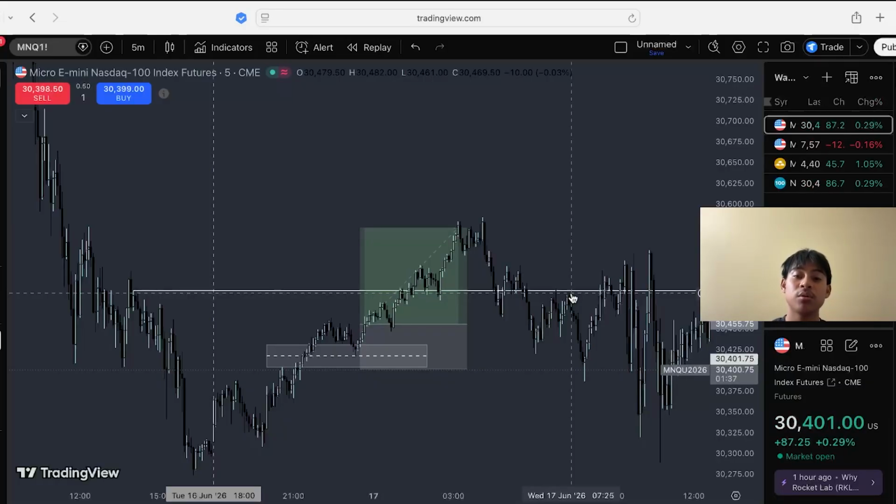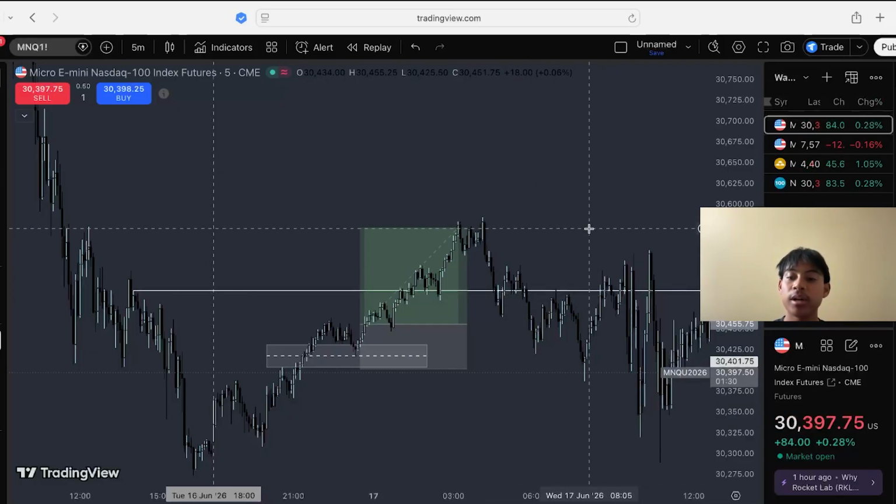And I'm probably gonna reinvest that back into this firm while we wait for my Lucid Live account to get created or whatever. So yeah, if this pays out, then I'm definitely gonna look to scale back into this firm because pricing is low key really good and the rules are pretty good.